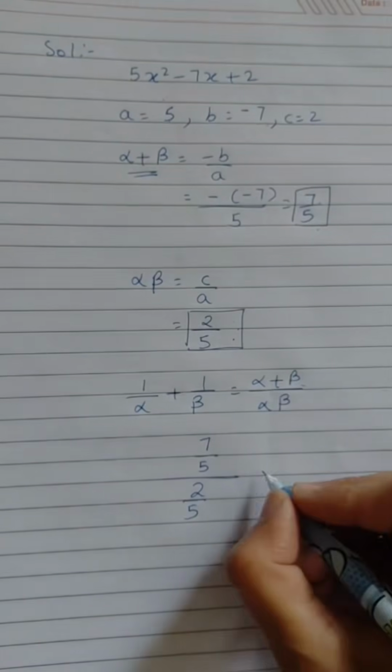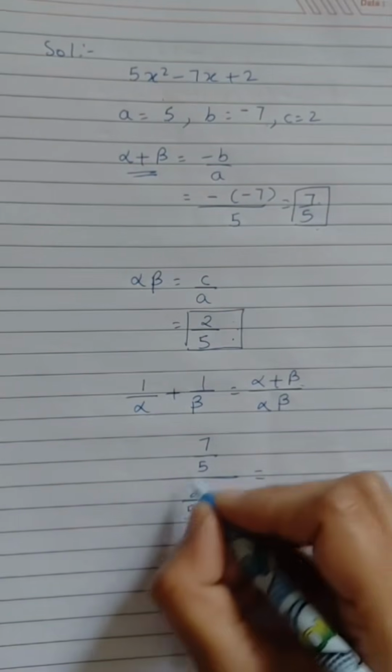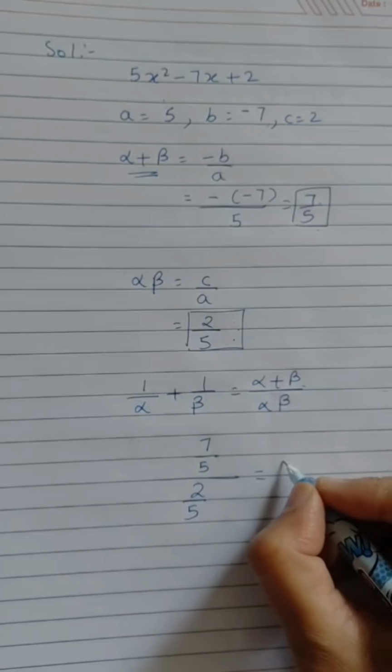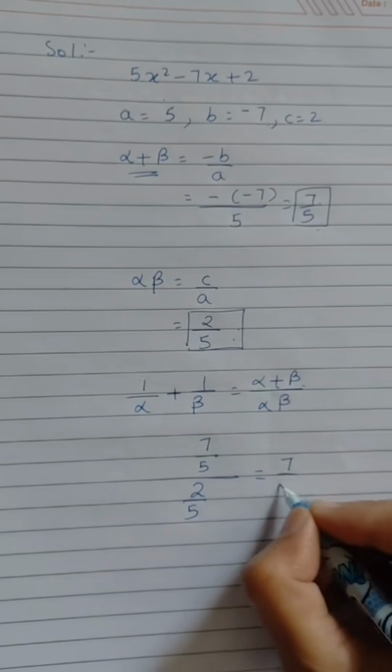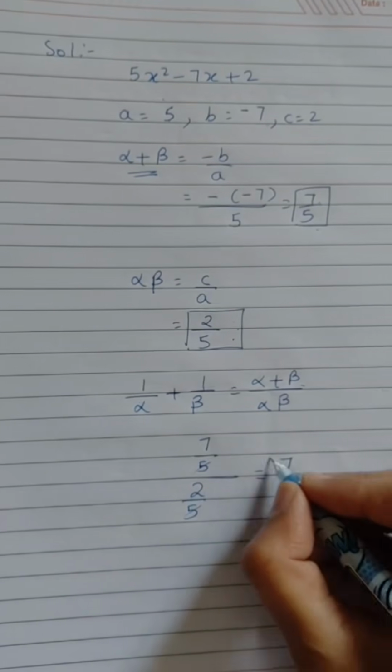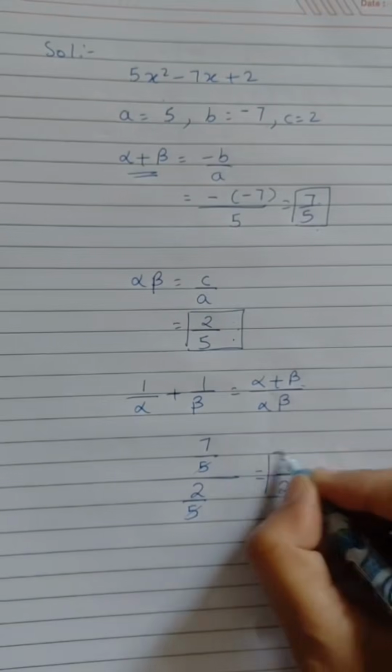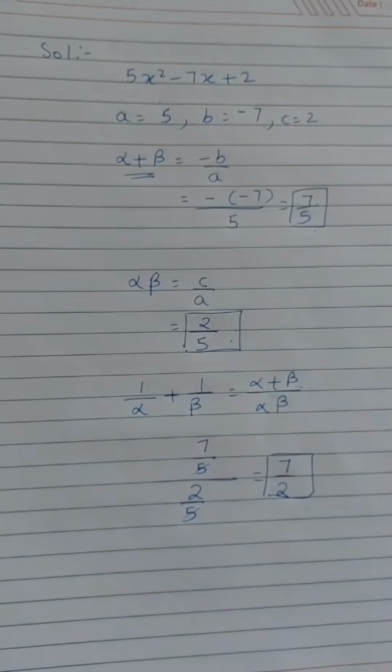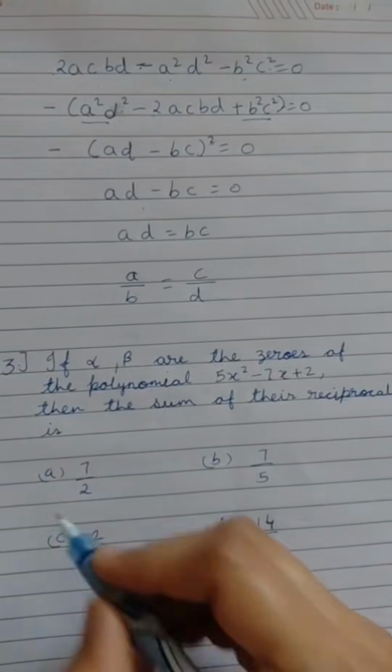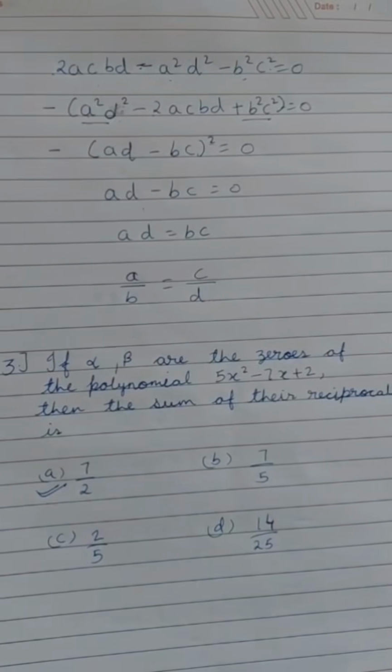5 and 5, the denominators of both the terms, will get cancelled. So we'll get the value 7 by 2. And here our solution for this question is done. So 7 by 2 is the correct option for this, that is option number A.